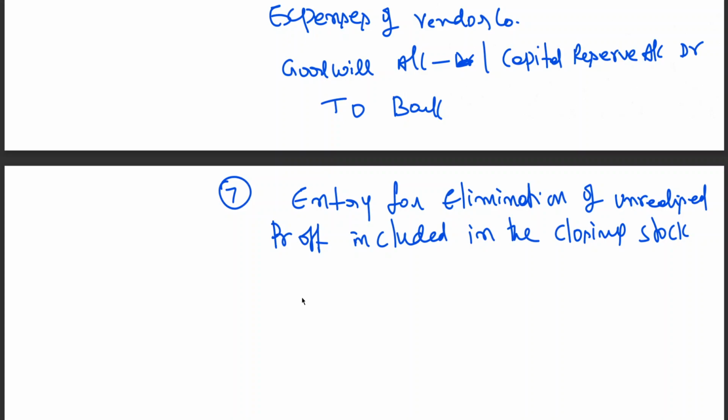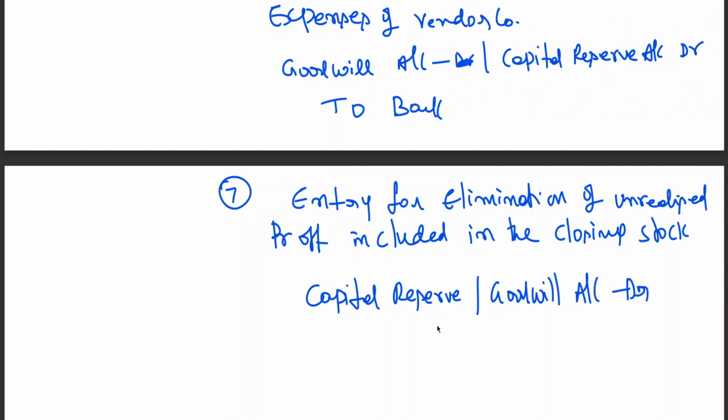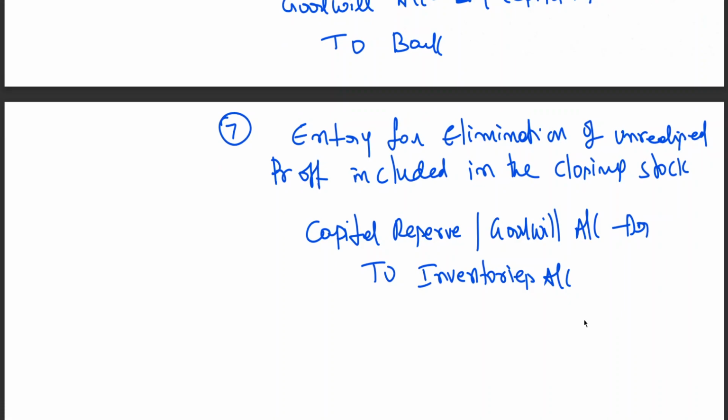What is the entry there? You have written P&L account A/c Dr. to inventory. Here you will be writing, in place of P&L account, capital reserve or goodwill account A/c Dr. Only the difference is in place of P&L account, you will be using this. To inventories account. This is the seventh one.